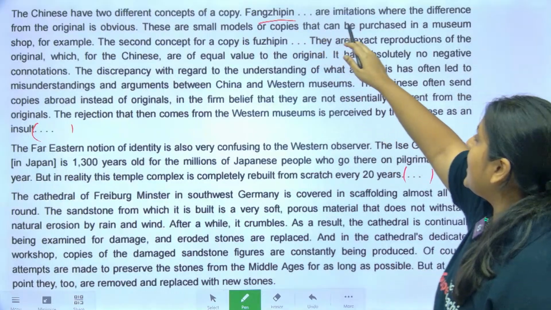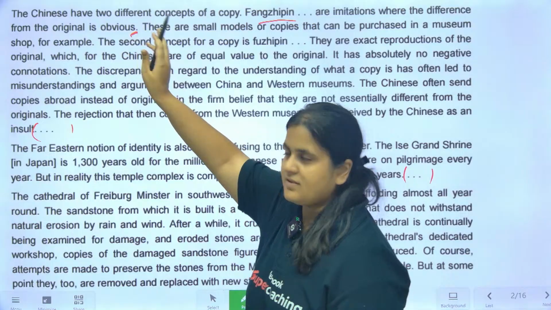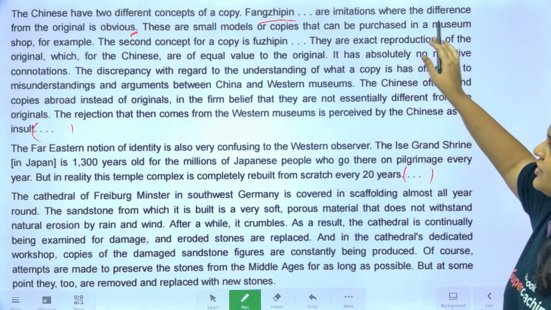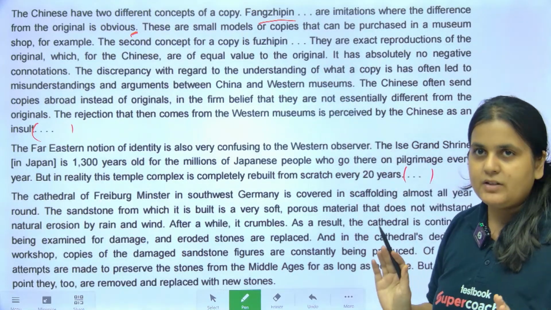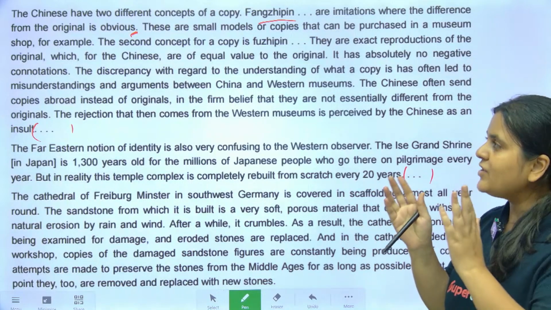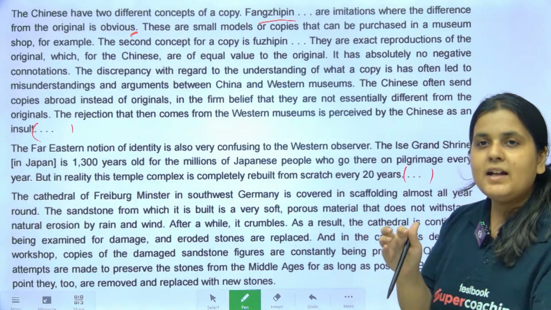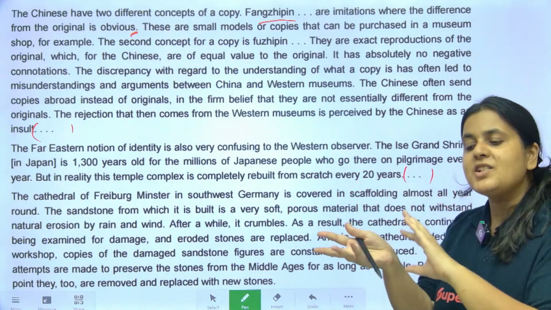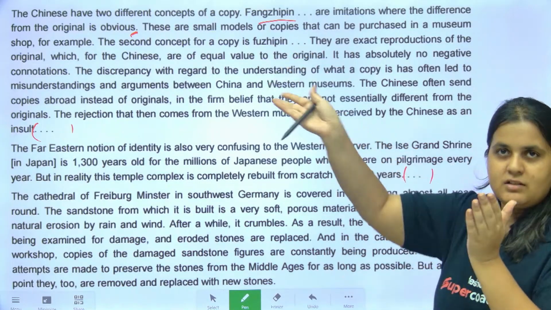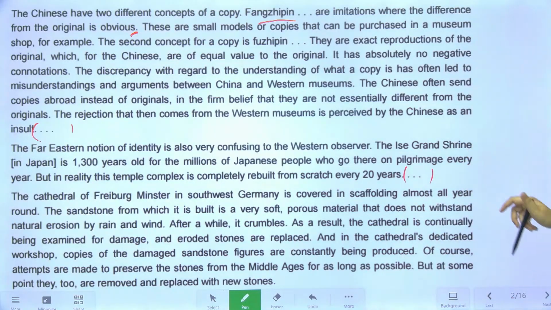Fang Zippin are imitations where the difference from the original is obvious. These are small models or copies that can be purchased in a museum shop, for example. So one is Fang Zippin, the copy or the imitation, the duplicate, the replica. You can tell that it is a copy, a replica, because its difference from the original, the actual, is obvious. It's obviously noticeable.